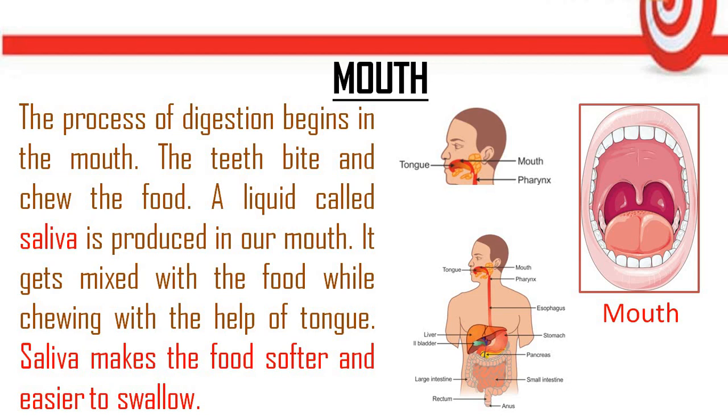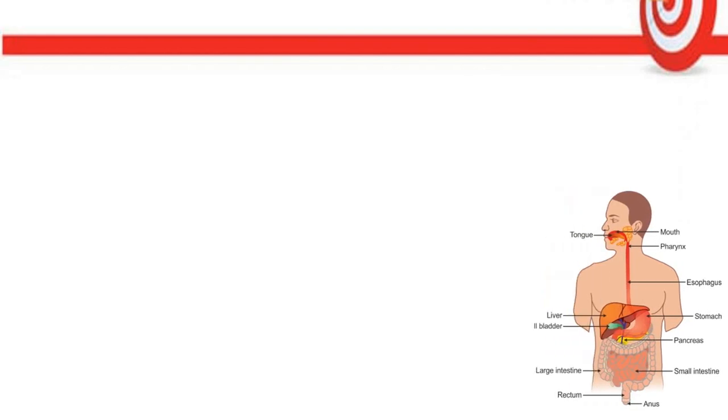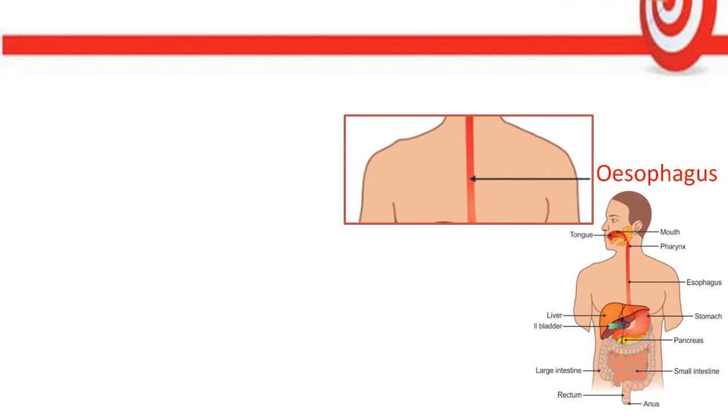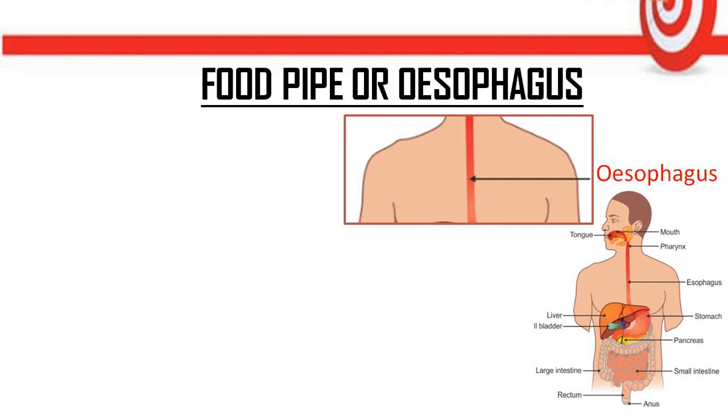Saliva makes the food softer and easier to swallow. Now we will study the next organ of the digestive system. See in the picture, after the mouth you can see a long tube. Actually, the next organ of the digestive system is this tube. It has two names, esophagus or the food pipe. So we will study about this.